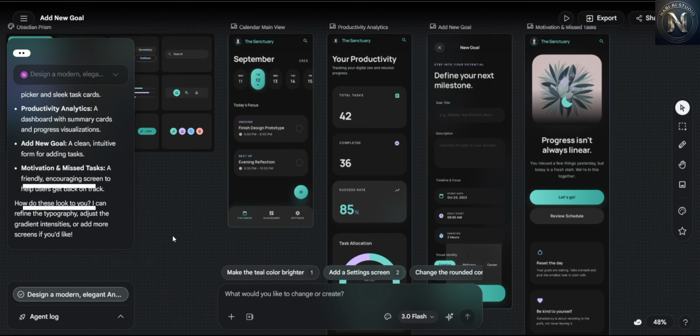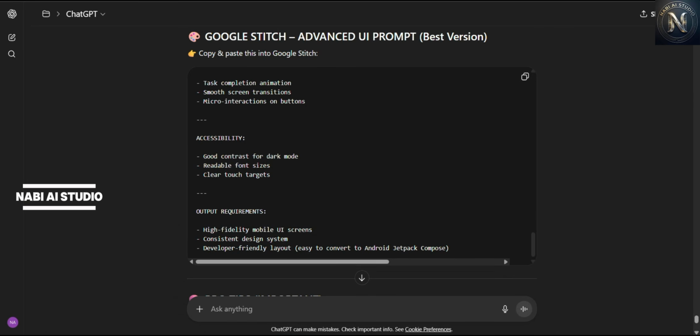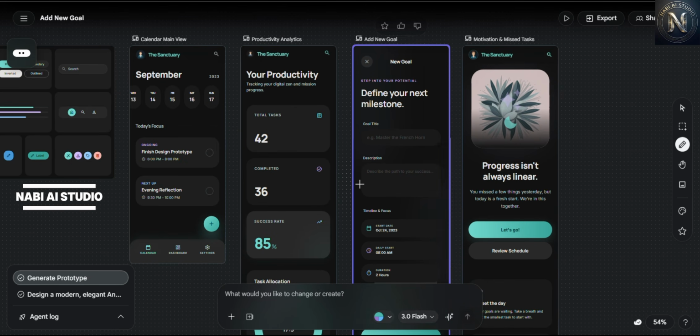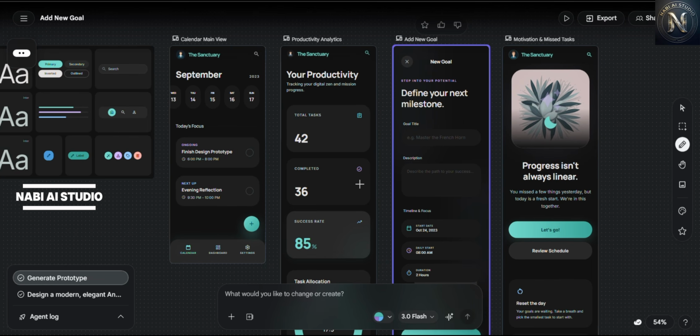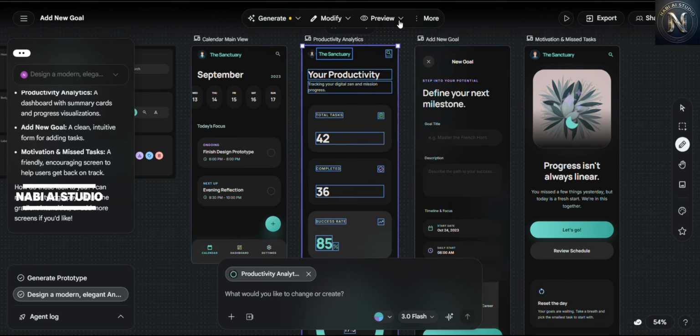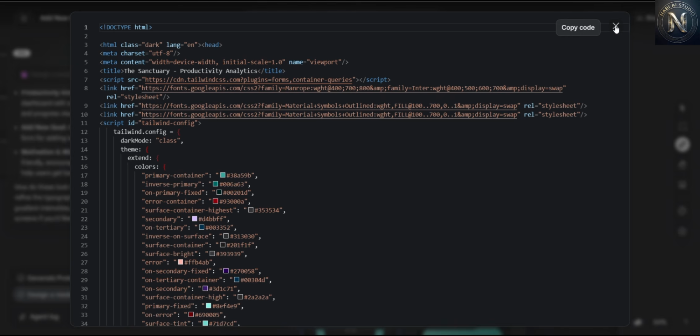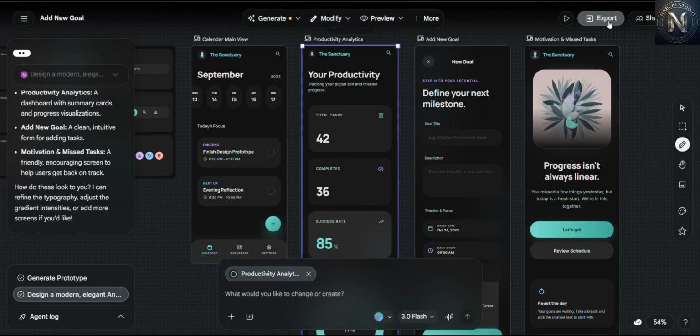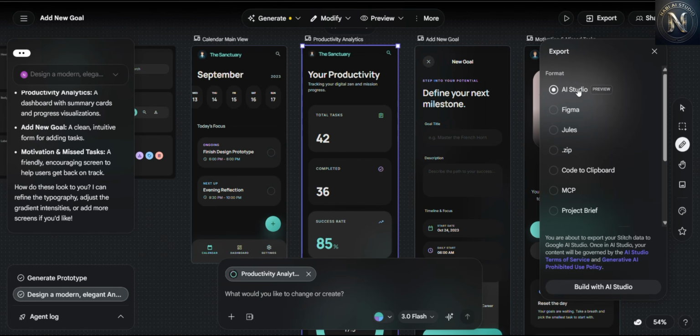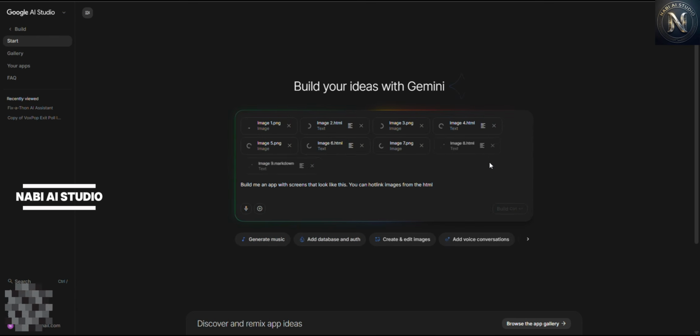I generated all screens, like calendar screens, task screens, and dashboards, with these tools only. Once you refine it further, you will get the best design. From here you can view the source code and more options, or else you can export it to Google AI Studio, and from there you can build it further. And here, if I select AI Studio and build with AI Studio, you can implement the application further.